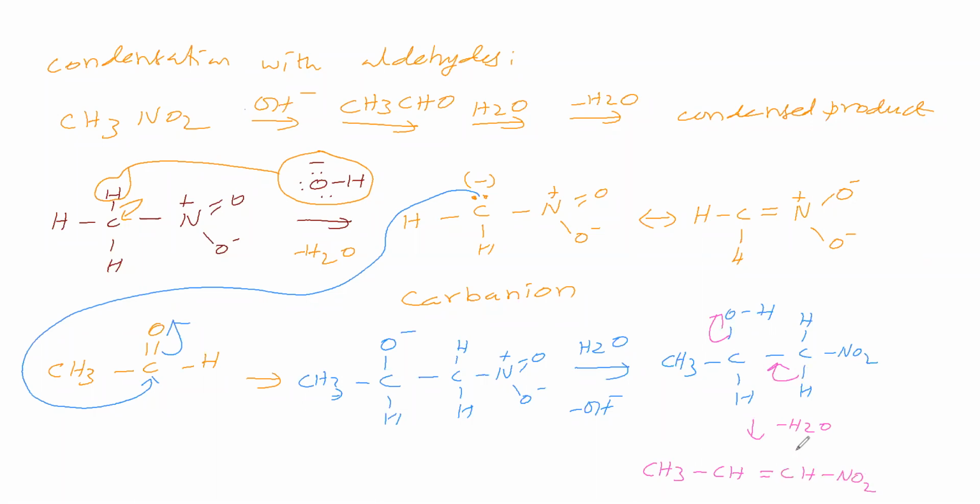This is the alpha carbon, this is the beta carbon, so we get an alpha beta unsaturated nitro compound. That means unsaturation is there between the alpha carbon and beta carbon, and the functional group is nitro.